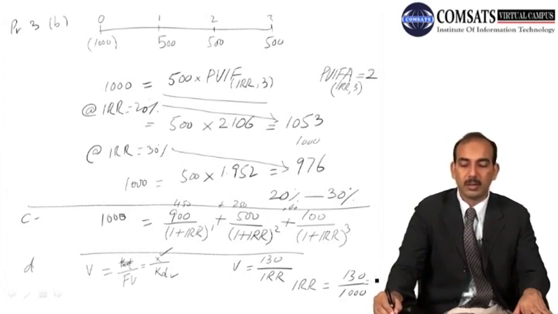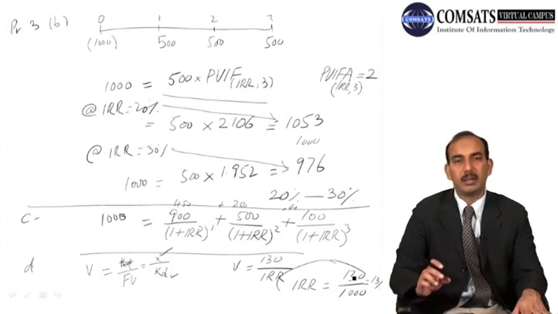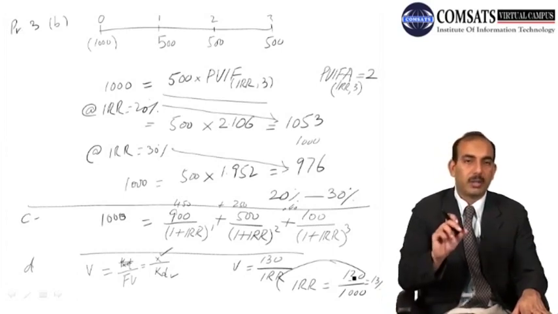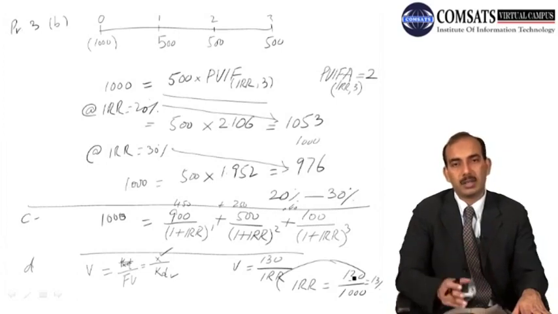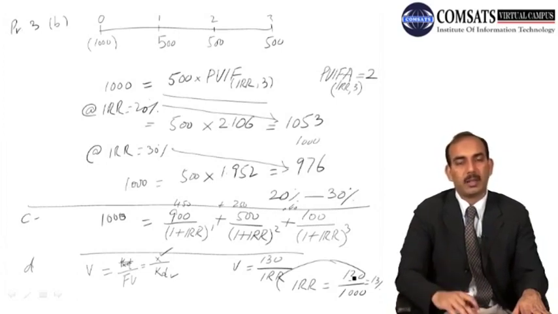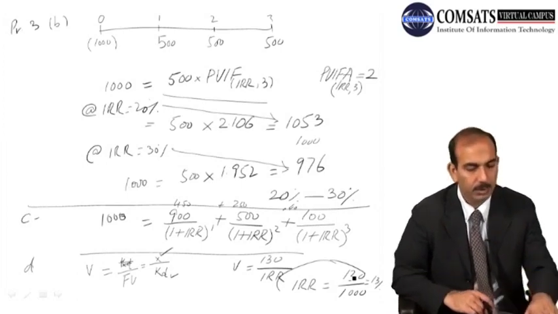So this is equal to 13%. So this is quite simple, you can solve it simply by dividing the cash flow at the end of every year by the investment, that is the initial cash outflow, and you will get the rate of return in this case. So then let's come to problem 4.